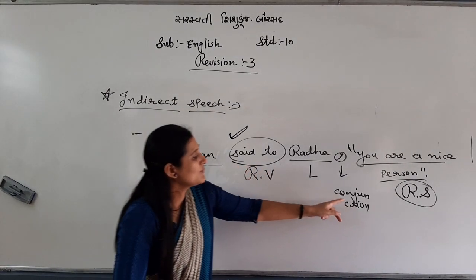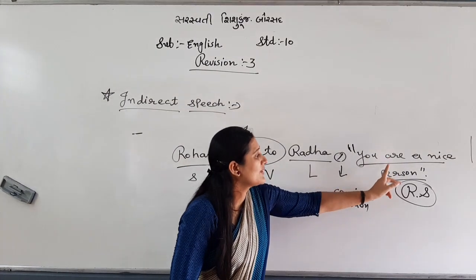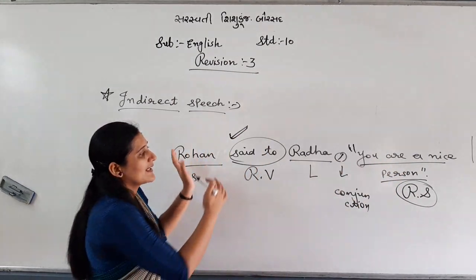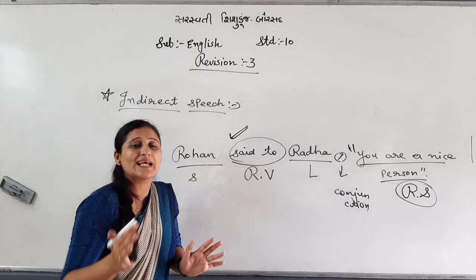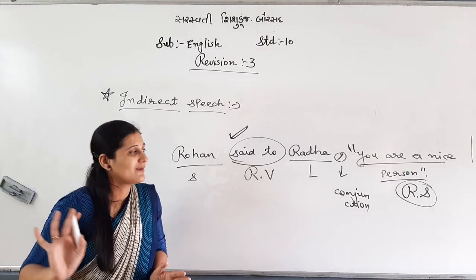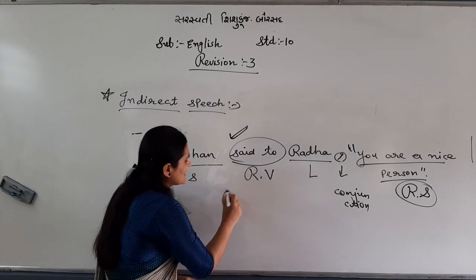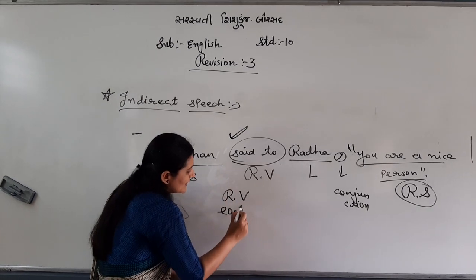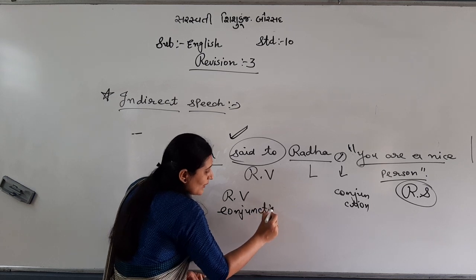Reporting verb. What to change? Conjunction. And what to change? Reported speech. So three things we will change in all sentences, whether exclamatory or simple. Most important, the reporting verb you will change. You will change the conjunction. In all you need to change.